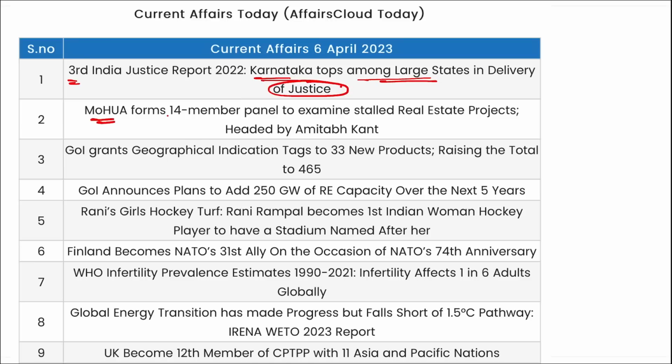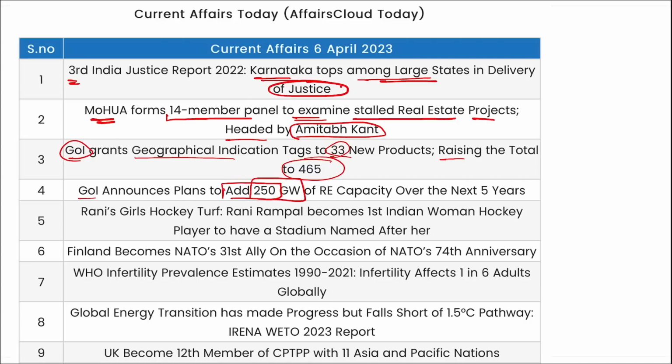Ministry of Housing and Urban Affairs has formed a 14-member panel to examine stalled real estate projects that will be headed by Amitabh Kant. Government of India granted GI tag to 33 new products, raising the total to 465. Government of India announced plan to add 250 gigawatt of renewable energy capacity over the next 5 years.